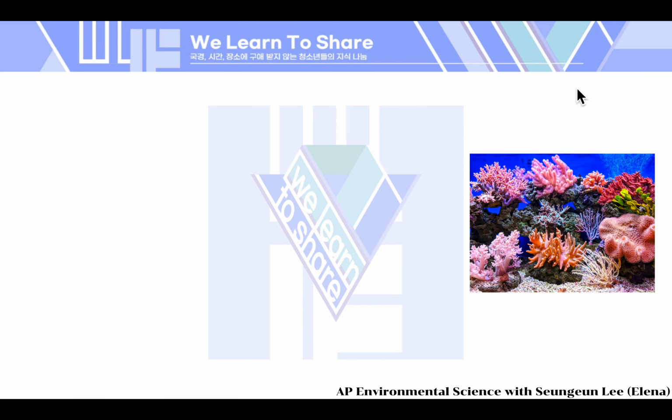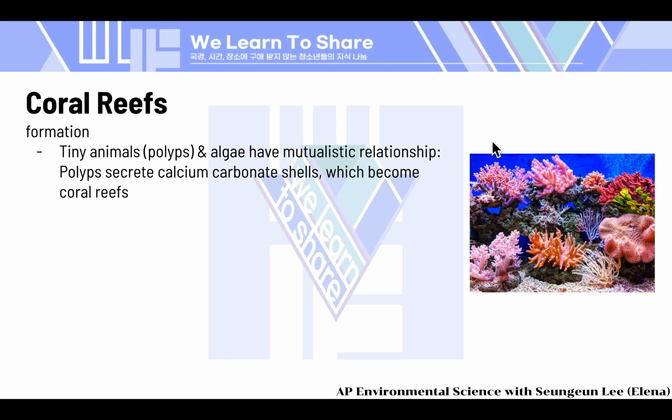So first, we're going to look at something that looks like this. These are called coral reefs, and they're often referred to as the rainforest of the sea. They're not only stunningly beautiful, but also crucial for our planet. But how do they form? Let's find out. So coral reefs begin with tiny animals called polyps, and these polyps form a symbiotic or mutualistic relationship with algae, because together they create coral reefs by secreting calcium carbonate shells.